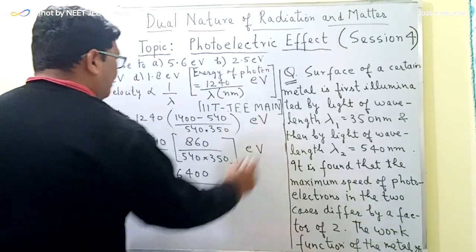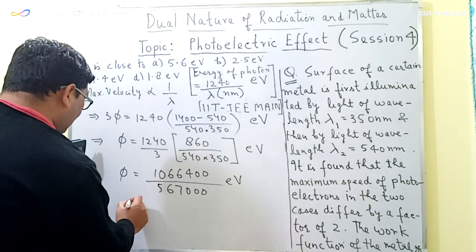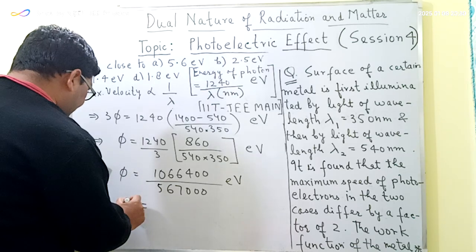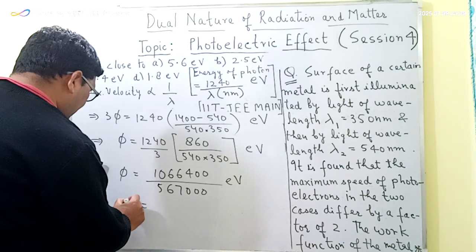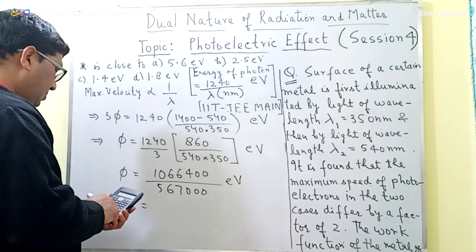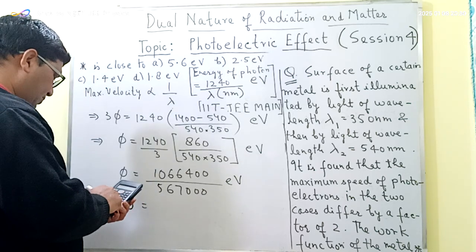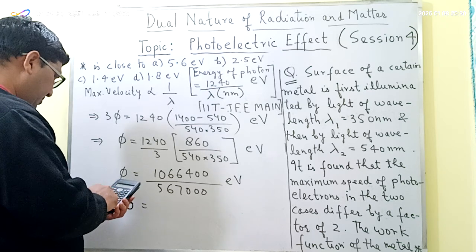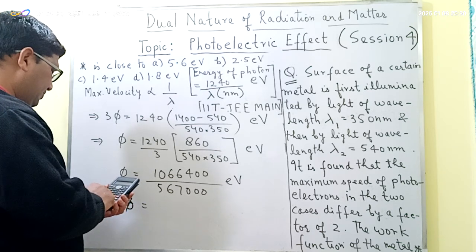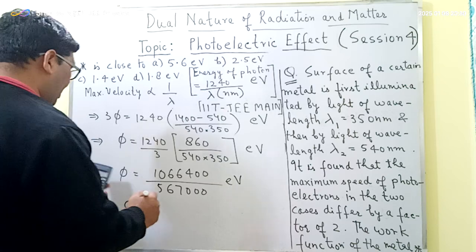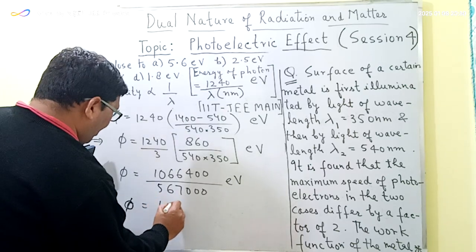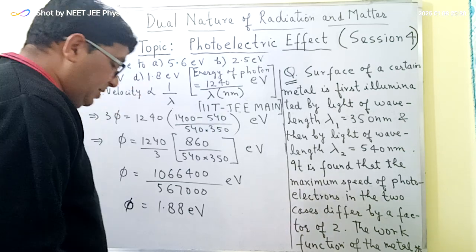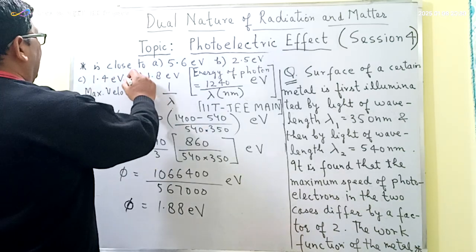Electron volt. So phi, that is the work function of this metal, is equal to 1066400 divided by 567000. This is equal to 1.88 electron volt. So the correct option here is D.